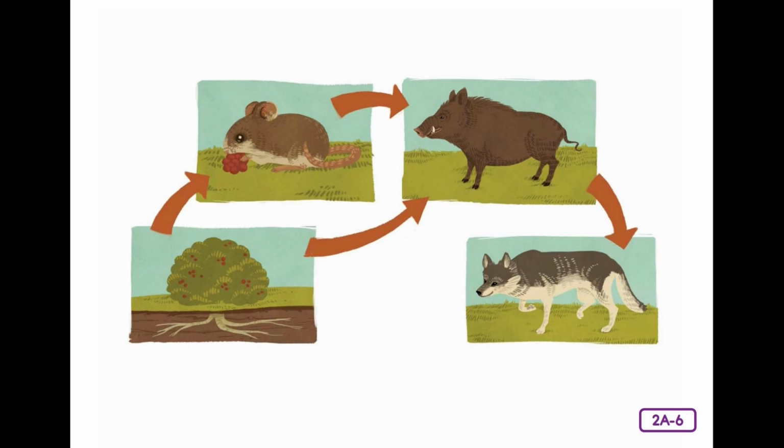Who remembers what we call animal consumers who consume only plants? Yes, plant eaters are called herbivores. Herbivores may be as small as squirrels or as large as elephants. Can you name some other herbivores, consumers who eat only producers?